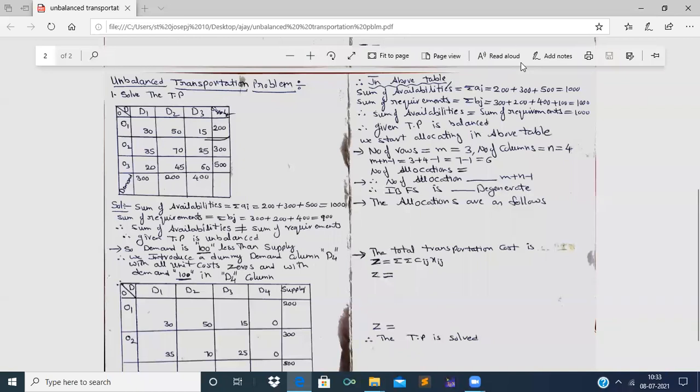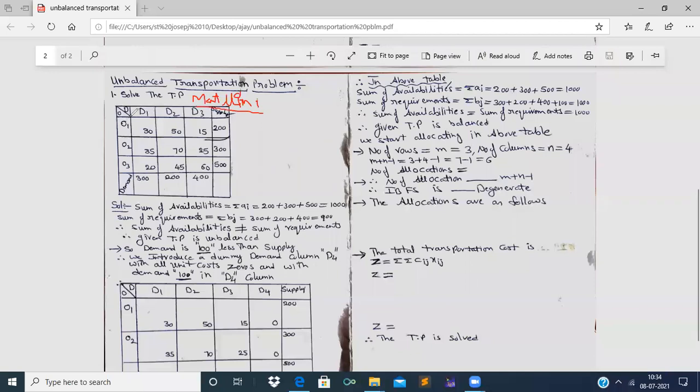In the previous class, that is previous week, we solved the unbalanced transportation problem using the northwest corner rule. And this week, in today's class, let us solve this unbalanced transportation problem using the matrix minima method, right? Now let us go into the problem. We are using the matrix minima method to solve this unbalanced transportation problem.